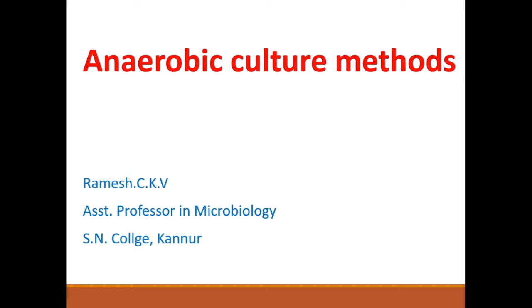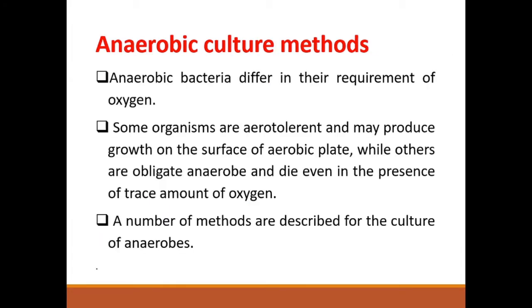The anaerobic bacteria differ in their requirement of oxygen. Some organisms are aerotolerant. Aerotolerant means that sometimes they may produce growth on the surface of aerobic plates. Some amount of oxygen is not a problem for them. They can live even in the presence of oxygen, but they prefer to live under anaerobic conditions. Oxygen is not a problem, but oxygen is not a must for the growth of such organisms. They are called aerotolerant organisms.